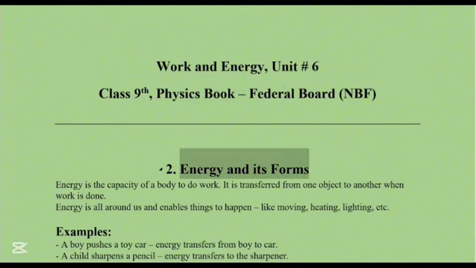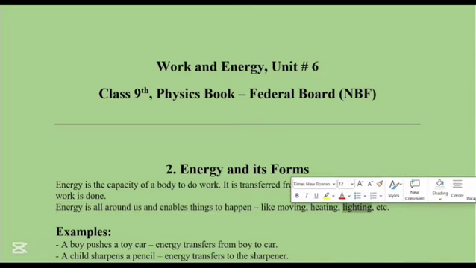First, let's talk about energy and its forms. Energy is the capacity of a body to do work. It is transferred from one object to another when work is done. Energy is all around us and it enables things to happen like moving, heating, lighting, etc.